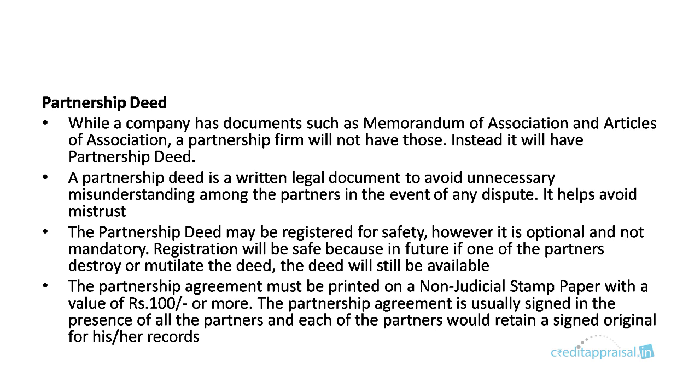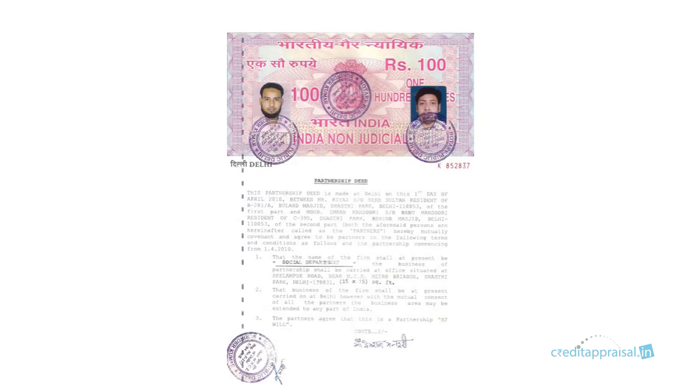Then the partnership deed must be printed on a non-judicial stamp paper with a value of 100 or more. We'll discuss stamp papers and types of stamp papers later. But for the moment, remember that the partnership deed must be printed on a non-judicial stamp paper. And the partnership agreement is usually signed in the presence of all the partners, and each of the partners will retain a signed copy of this partnership deed for their records. So this is a sample partnership deed. This is how it looks. It will be printed on a non-judicial stamp paper.